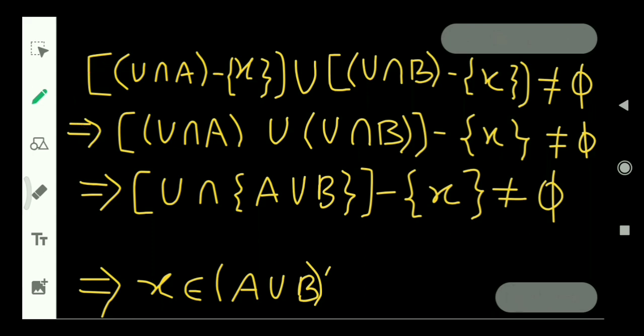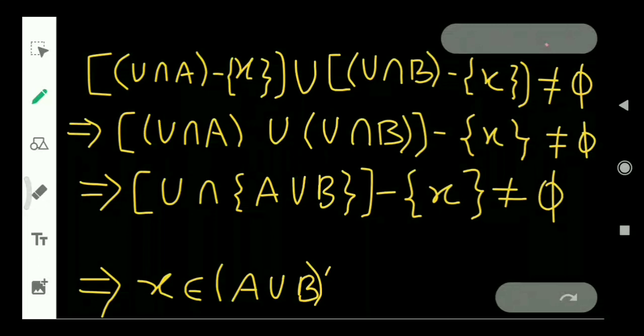Now, that set is again non-empty. U intersection (A union B), here we are again using the properties of union and intersection, and you can verify it also. U intersection (A union B) excluding the point x is non-empty again by the previous equation.